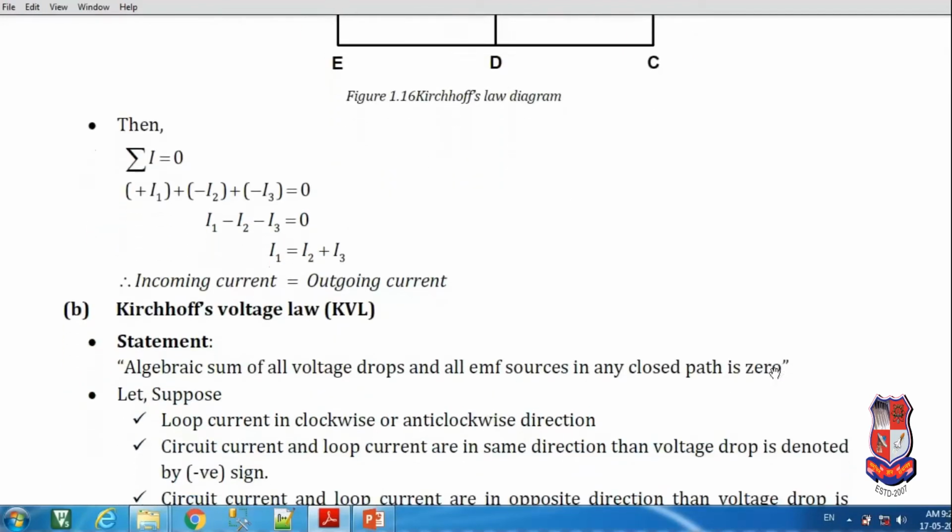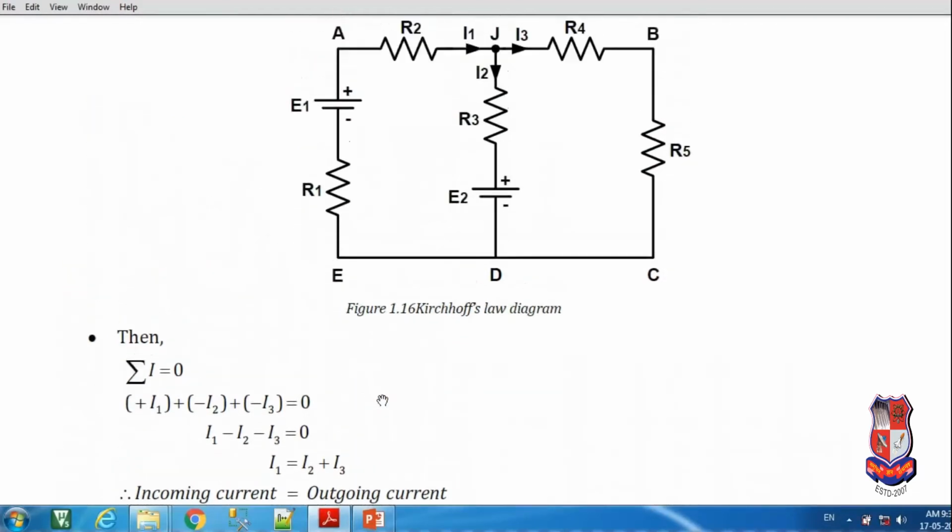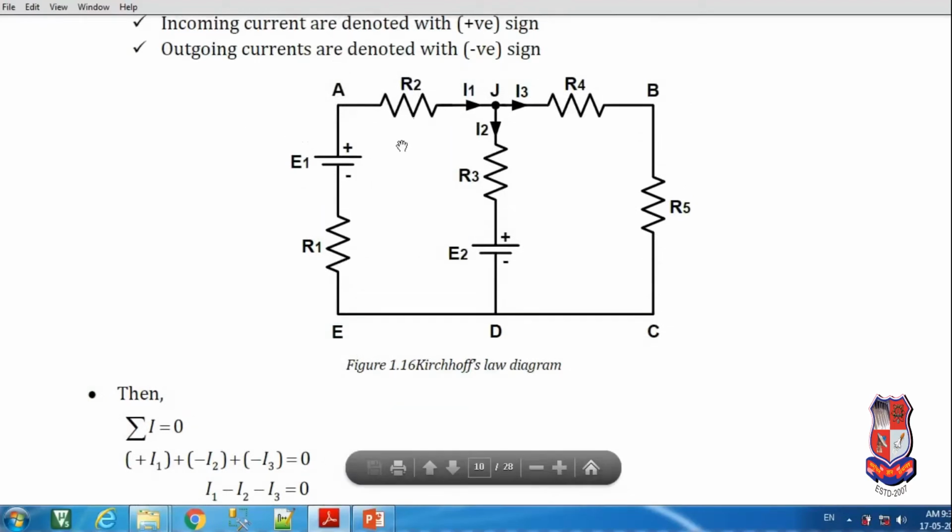In the same way we are going for Kirchhoff's voltage law, which is considered as KVL. The statement of Kirchhoff's voltage law: the algebraic sum of the voltages around a closed loop must be equal to 0. That is the statement of Kirchhoff's voltage law. Now for that we can consider this circuit again. If we consider this closed path, there are 1, 2, 3, 4 and 5 parameters connected inside loop number 1.